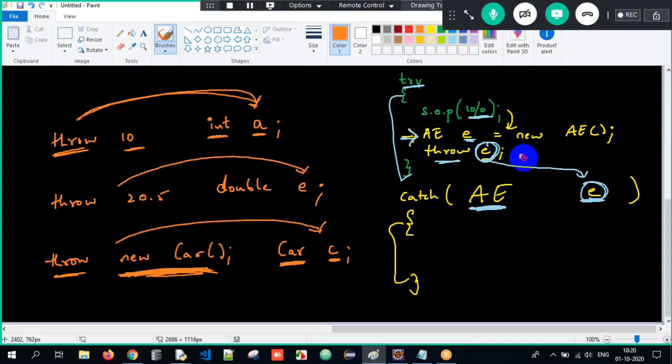So in other words, you can just write it as new arithmetic exception. I am throwing an object of arithmetic exception that is caught by a reference E, which is of type arithmetic exception only. So this is the internal working when we try to divide a number by 0 here. Clear?